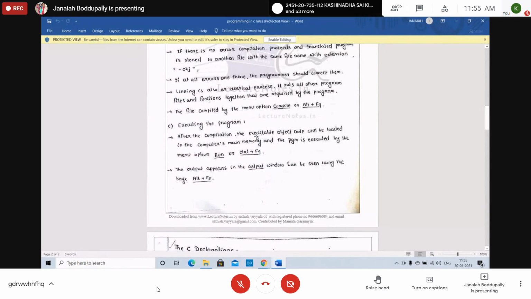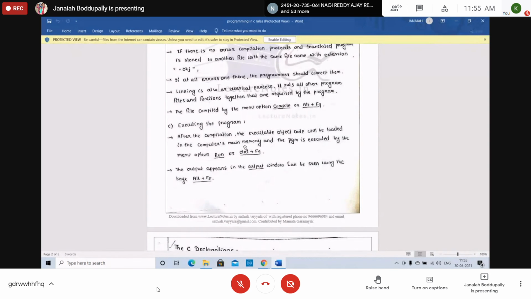After compilation, without errors, the executable object code is loaded into the computer's main memory. Then the program is executed by the menu option Run or Control F9 on your keyboard. Control is at the last corner, left side. Control and F9 execute the program. The output window can be seen using the keys Alt F9.